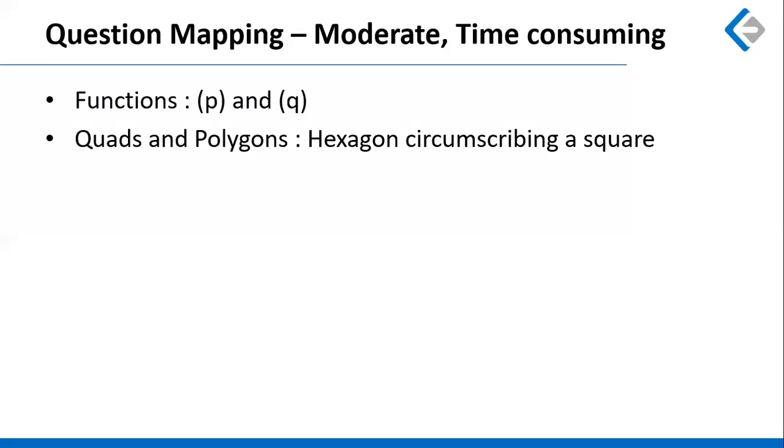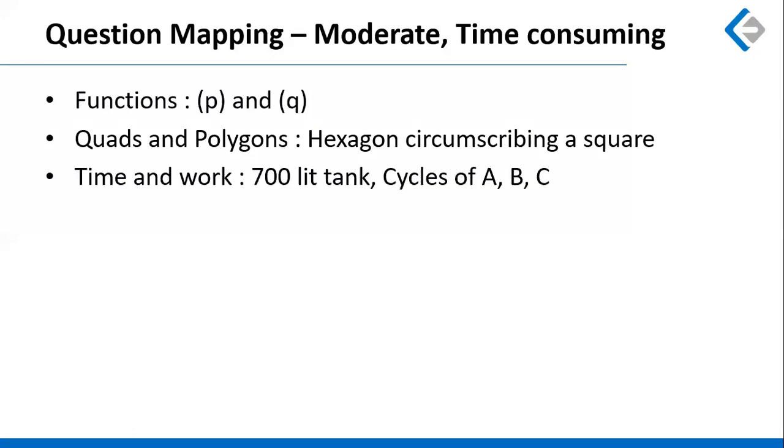Question on quads and polygons, where a hexagon was circumscribing a square and we had to find out the ratio of sides of a hexagon to that of square. So this was a question which was doable, but you had to apply the 30-60-90 theorem in triangles, and then you need to take the ratio of the sides. Some sort of rationalization was also involved in finding out the final answer.